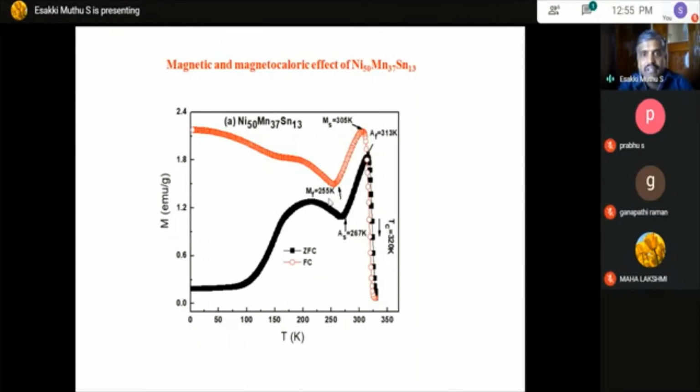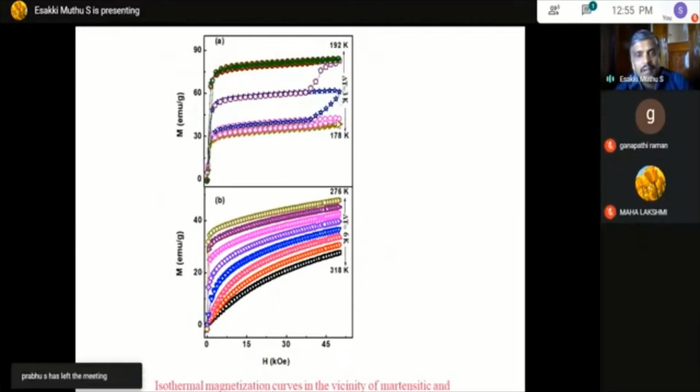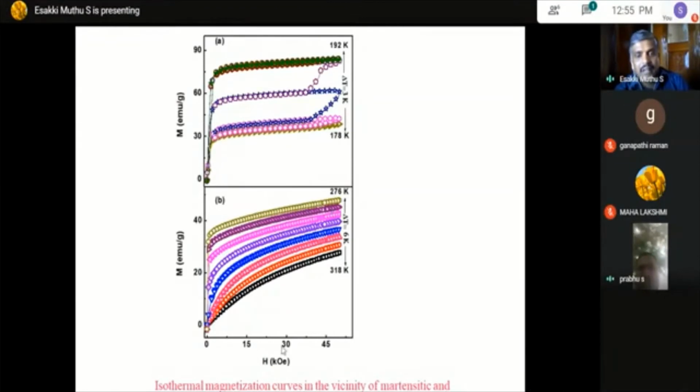Here we have varied the temperature from 190 to 178 Kelvin, around 180 Kelvin, and taken the MH loop, the field dependence of magnetization. Again, we have taken the field dependence of magnetization around the austenite region, from 280 to 318 Kelvin.